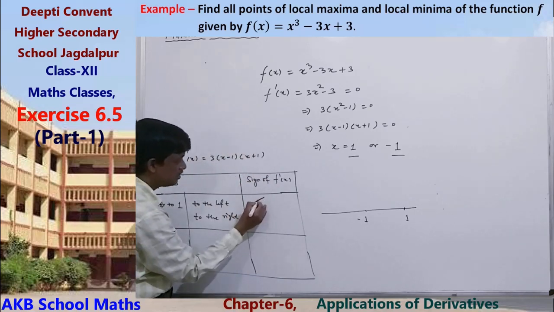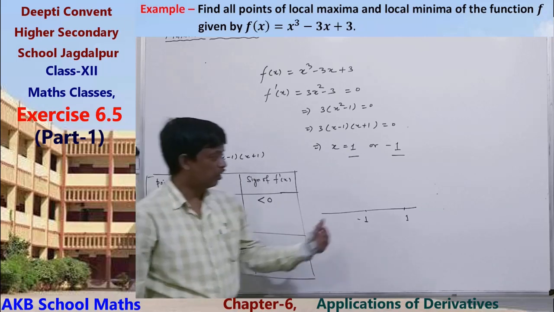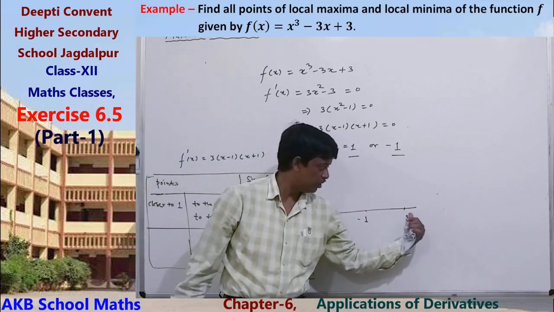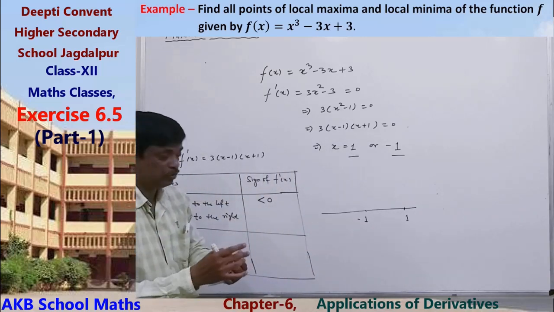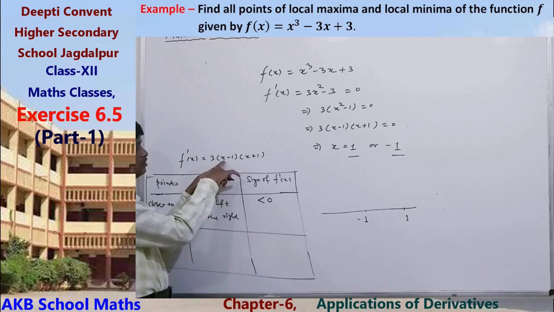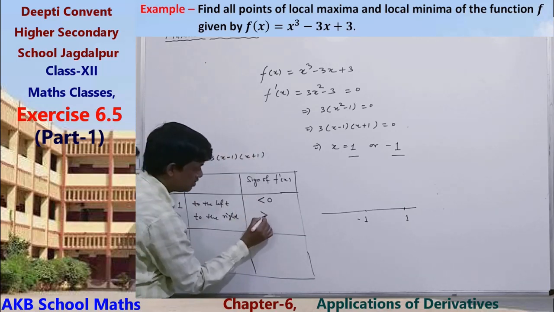For points closer to 1 on the right side, like 1.1, 1.2, x minus 1 is positive and x plus 1 is also positive, so this is positive.